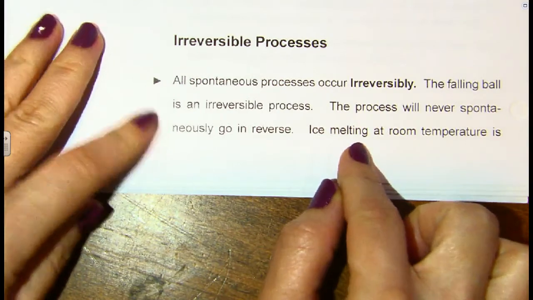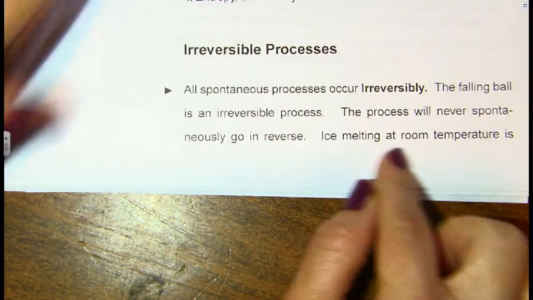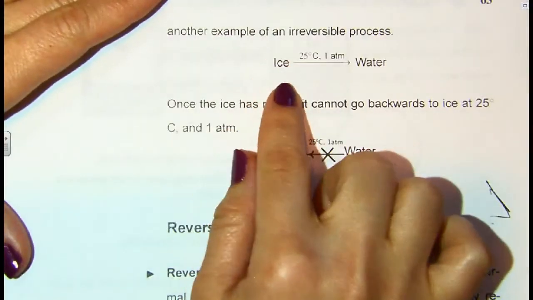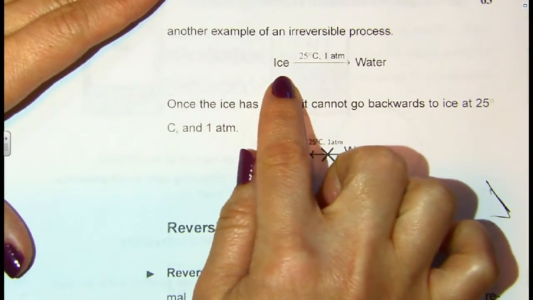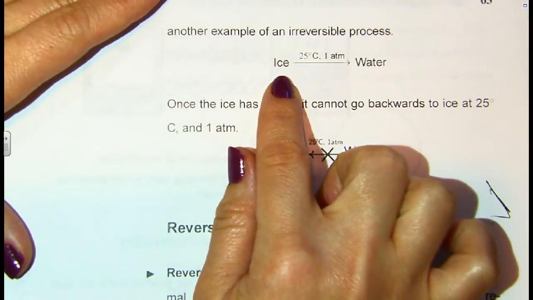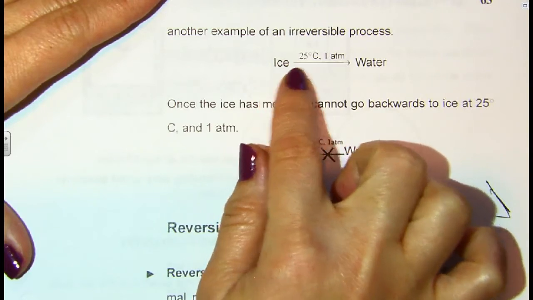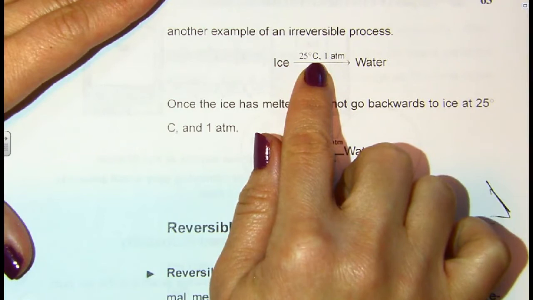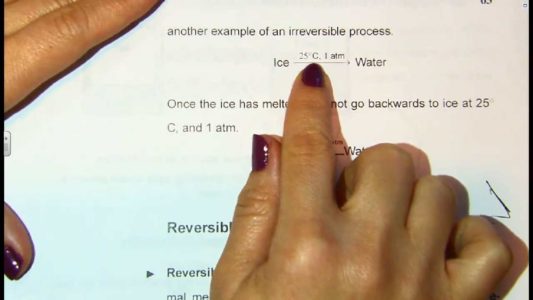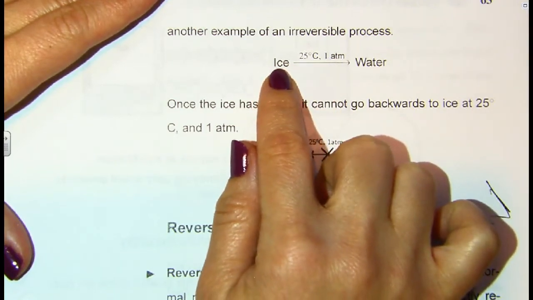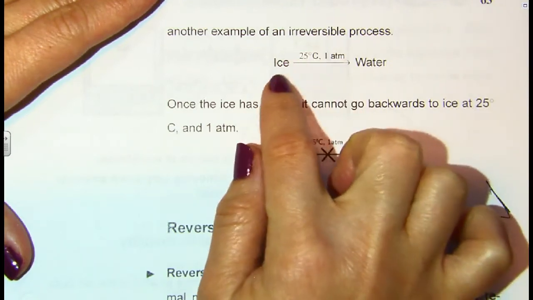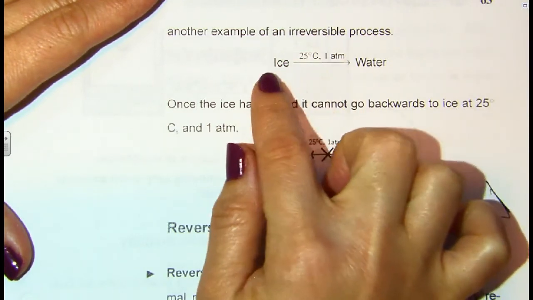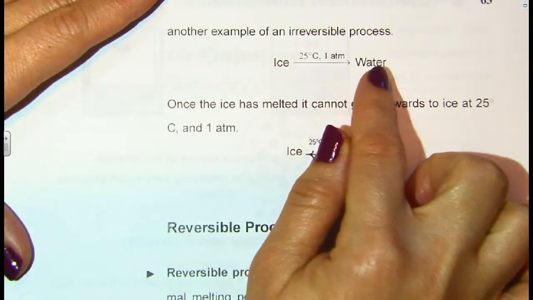Another example would be ice melting at room temperature. Ice remains frozen at 0 degrees Celsius, but if you have ice sitting at 25 degrees Celsius and 1 atmosphere, then you would expect it to start melting. So it would spontaneously begin to form water. Ice will melt at 25 degrees Celsius and spontaneously, in the forward direction, start becoming water.